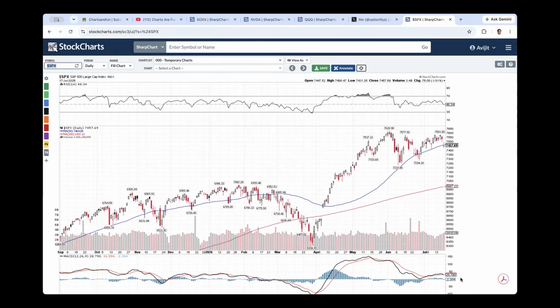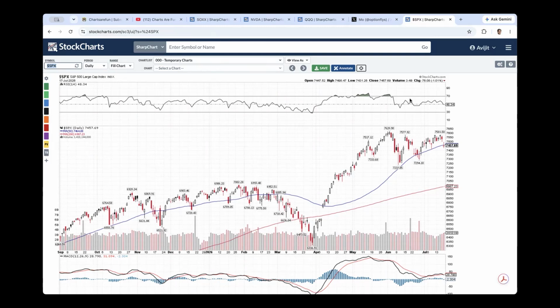towards September and October. And in that case, if you do get that breakdown, from 72.37 to 76.20, we're talking about 400 points or so. 400 from 72.37 takes us towards 68.37, maybe a little shorter than 400. So maybe towards 68.50 is potentially possible, which is slightly below the rising 200 period moving average at 69.87. So that's a possibility, that we could get a test of 7,000 if the market eventually breaks down.